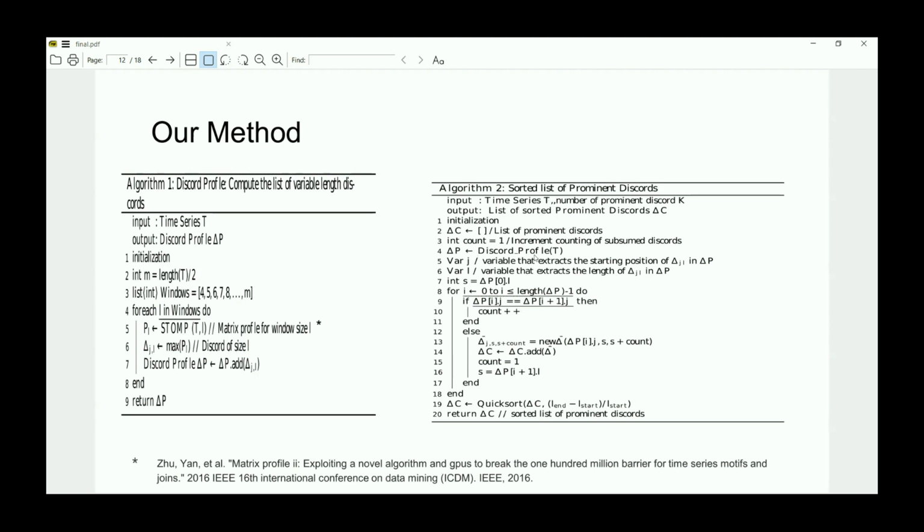And then we traverse the discord profile and we look for discords that share the same starting date. And they should be consecutive. So if there is a discord, let's say at length 20, that has a different discord than before, and after 20 has the same discord again, we'll flag them as separate prominent discords. They are not the same because in the middle they are not consecutive.